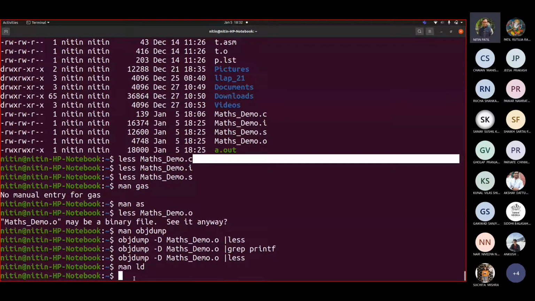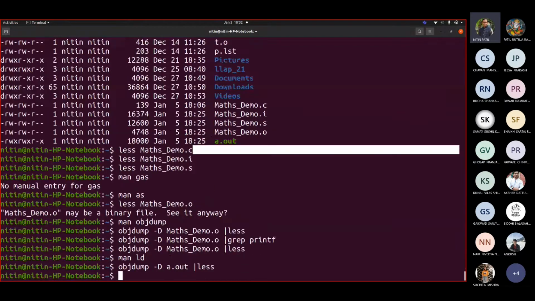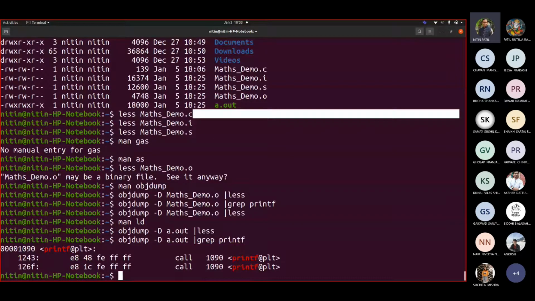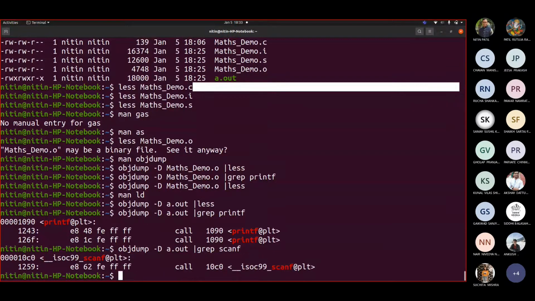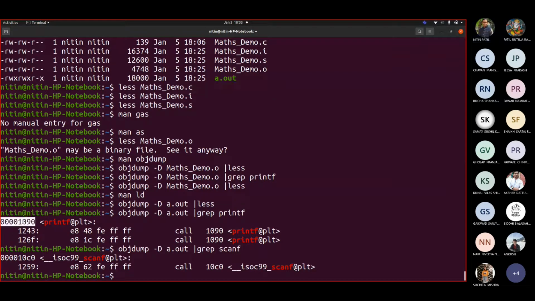If I now check a.out instead, piping to list, now you will see main here. If I write grep printf, you can see there are 2 calls given for printf. Similarly, if I see scanf, I can see there is a call for scanf, and these are the addresses resolved at runtime from the library.